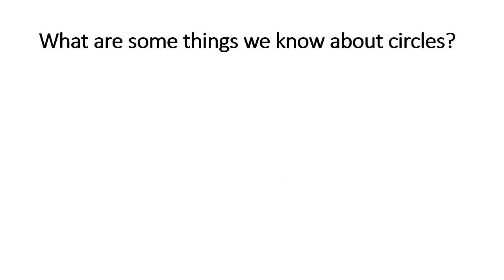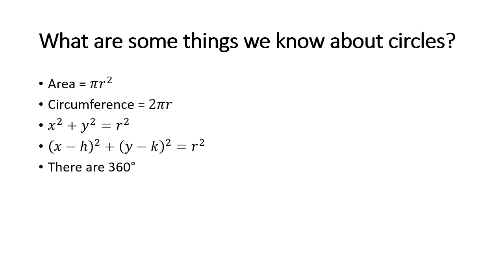So what are some things we know about circles? And I invite you to pause the video here and make your own little list of things you know about circles. But here's my own list of just some things, and these might be some of the things you wrote down or thought of. We know that the area of a circle is pi r squared. We might not know why the area of a circle is pi r squared. The circumference of a circle is 2 pi r, which is the same thing as pi times the diameter. Okay, we also know pi, right? Pi is something that has a lot to do with circles.